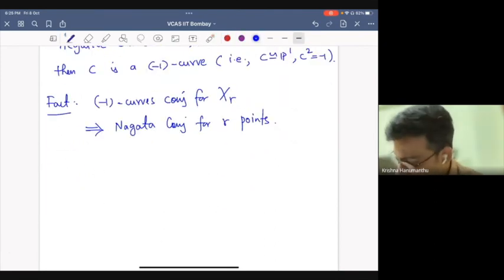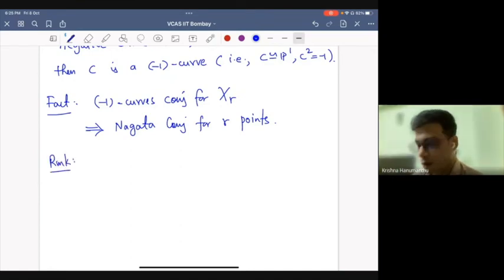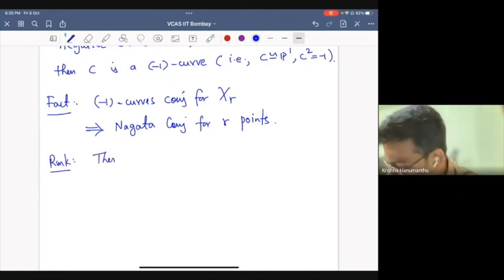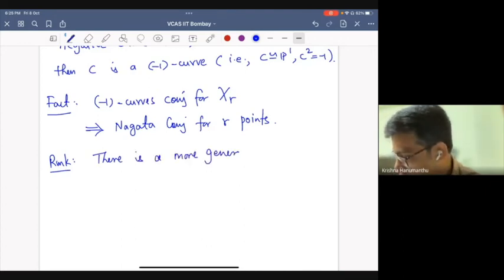And there is another remark here which I want to state. There is a more general conjecture called the SHGH conjecture.